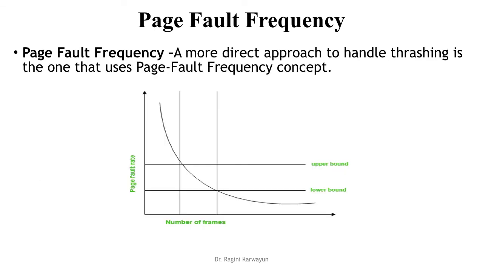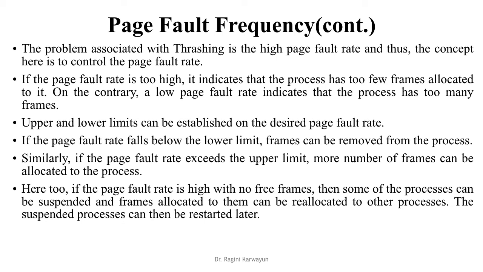Another alternative to the locality model is page fault frequency. It is a more direct approach to handle thrashing. Here we define an upper bound and a lower bound on the page fault rate. The problem associated with thrashing is the high page fault rate, and thus the concept here is to control the page fault rate.